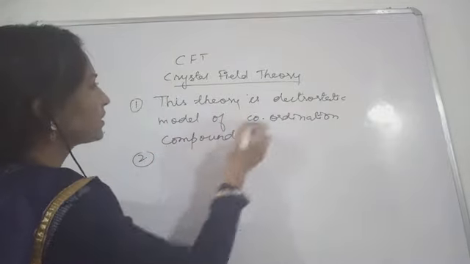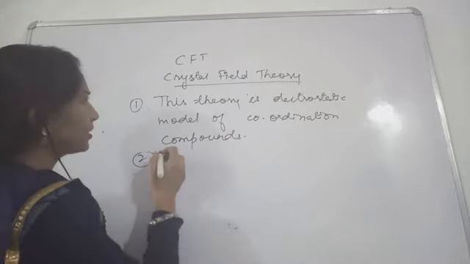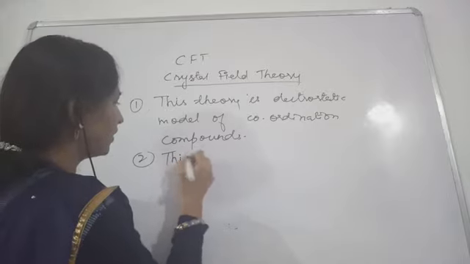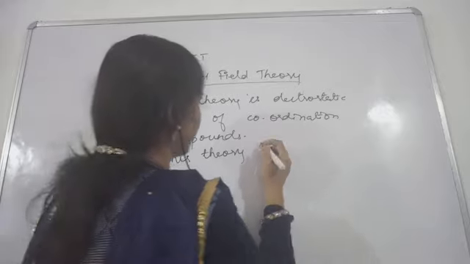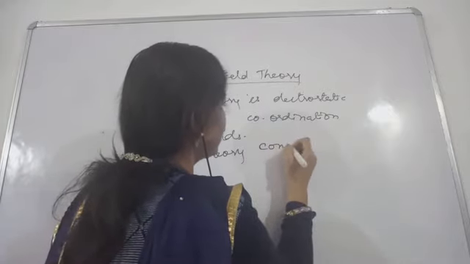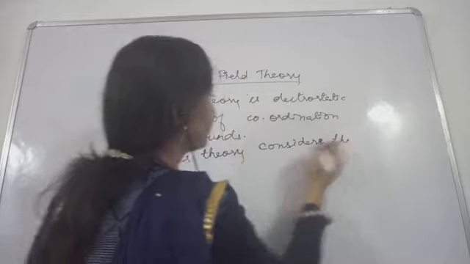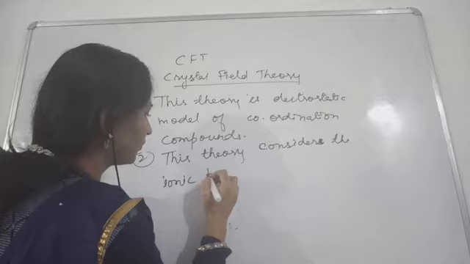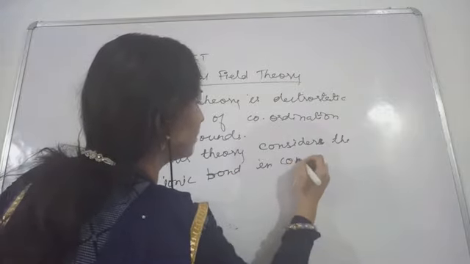First of all, this theory is the electrostatic model of coordination compounds, and also this theory considers the ionic bond in coordination compounds, in complexes.